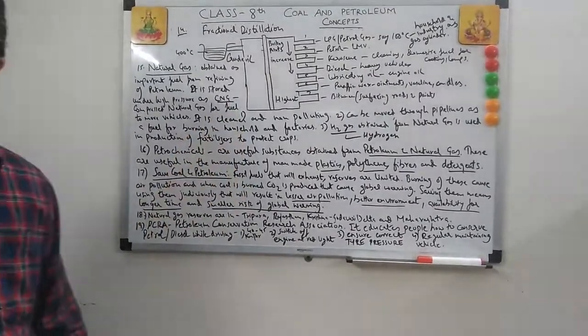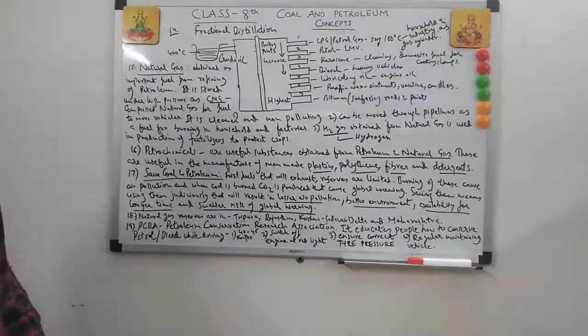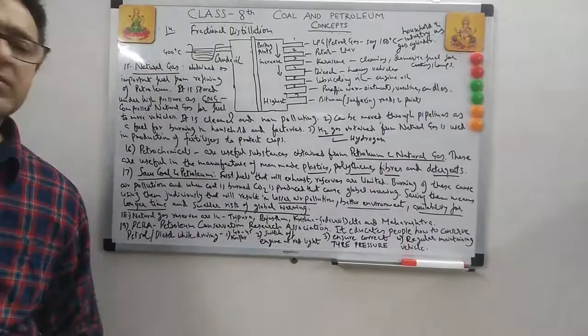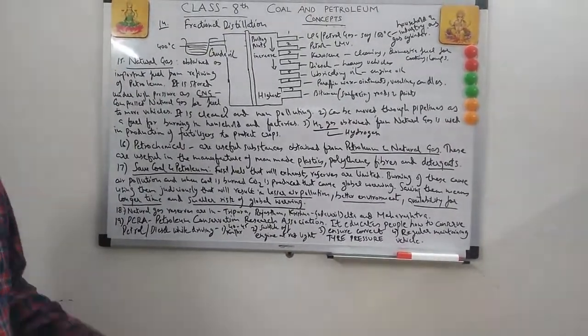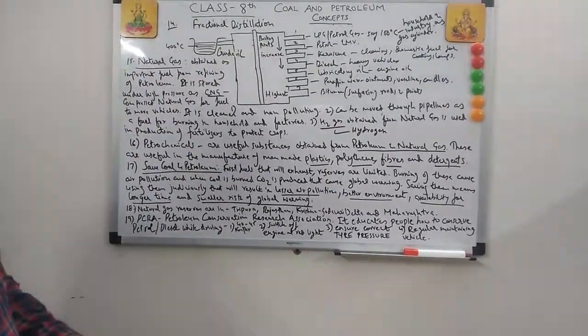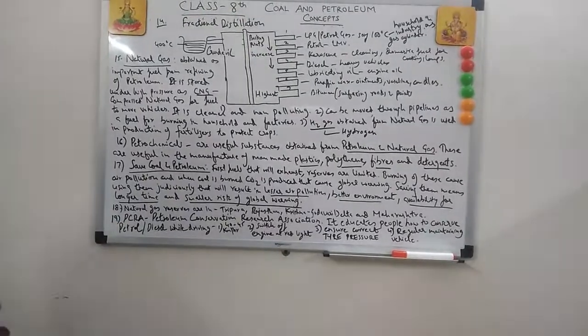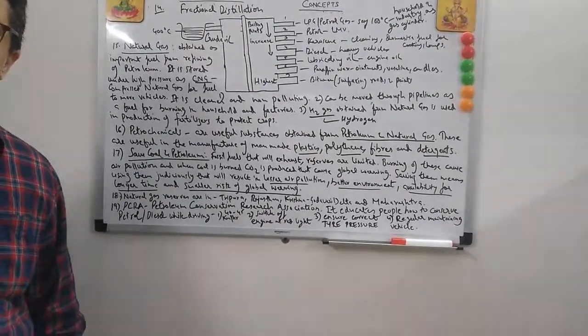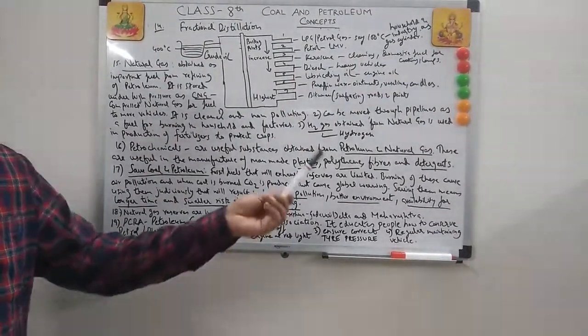So in one go, how would you remember this? Petrochemicals are substances obtained from petroleum and natural gas, and they are useful in manufacturing of man-made plastics, detergents, fibers and polythene.